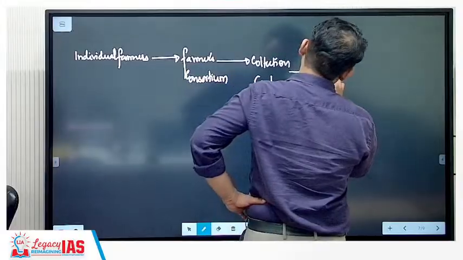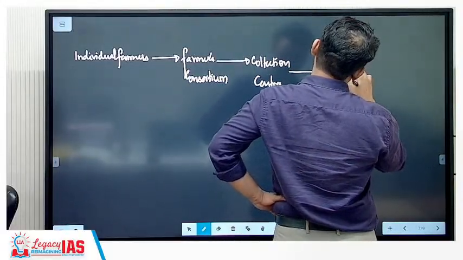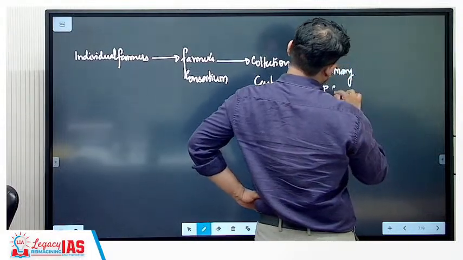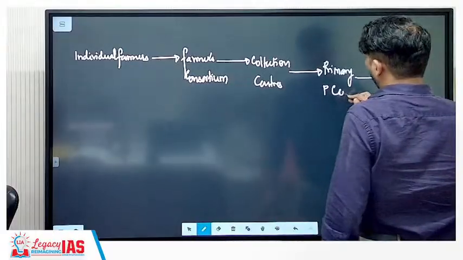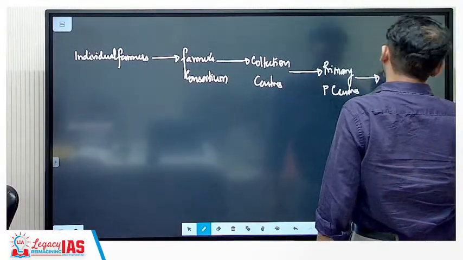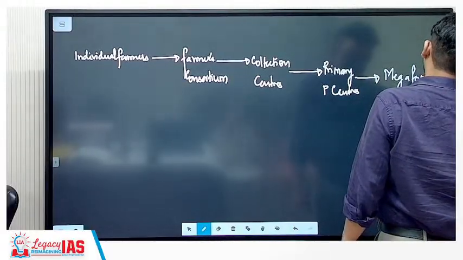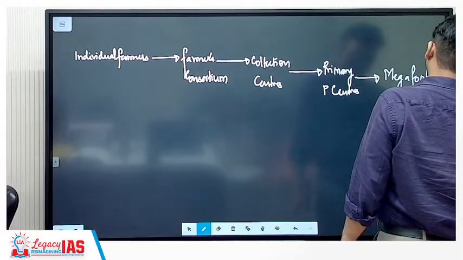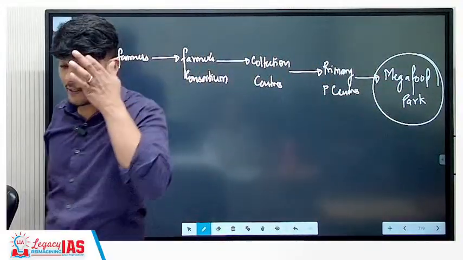Multiple collection centers will take the output to the primary processing centers. From the primary processing centers, multiple primary processing centers will take their produce to the mega food park, wherein it will be processed and then it will be used, sold or exported.